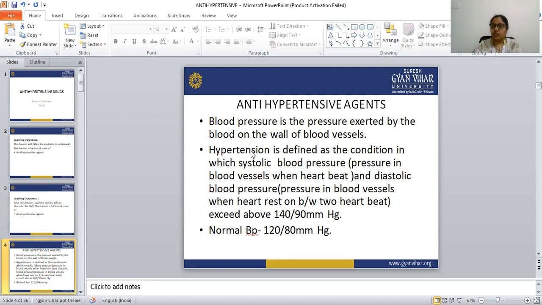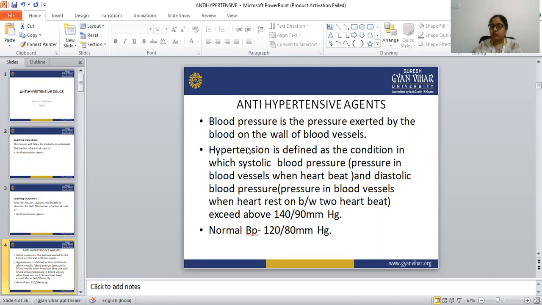Our normal blood pressure is 120/80 mmHg. So 120/80 mmHg is the normal blood pressure.